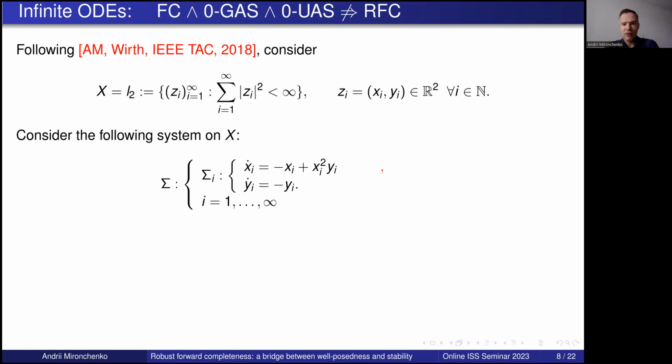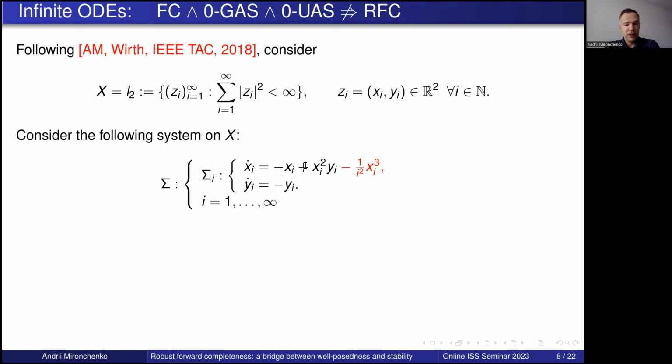So I would like to have a forward complete system, which is not robustly forward complete. To make such a system forward complete, we add a damping. And here it is. So then we add cubic damping. Then if we take small xi, yi, these linear terms still dominate. So locally close to the equilibrium, we have the exponential decay.